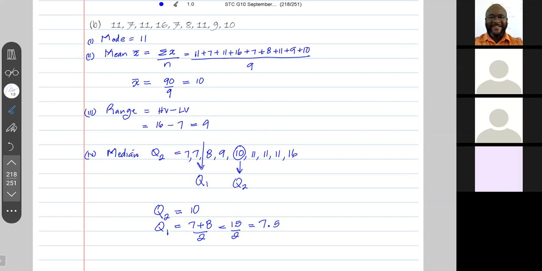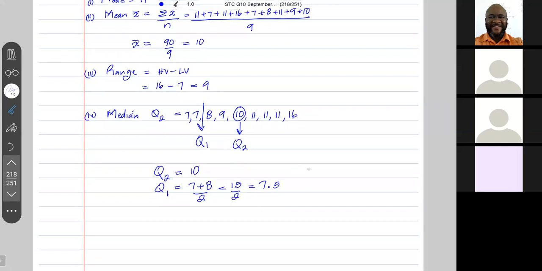Now, Q3 would be the middle of the upper half. So it would be here. Q3 would be here because it's an even number of values. So it's 11 plus 11 over 2. It's 22 over 2. So it's still 11.